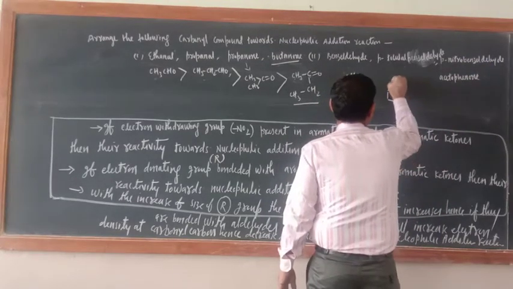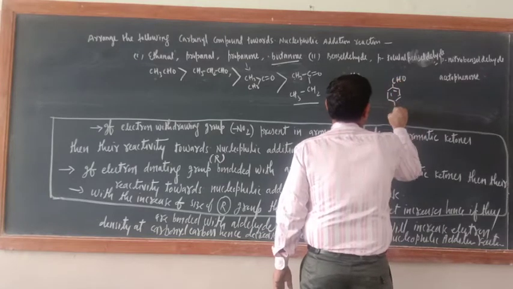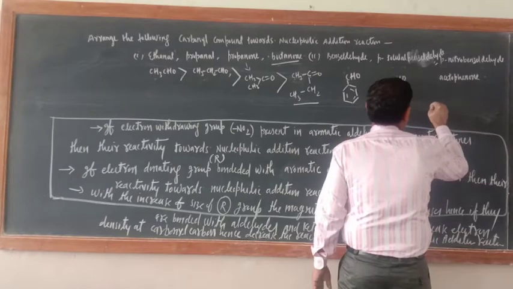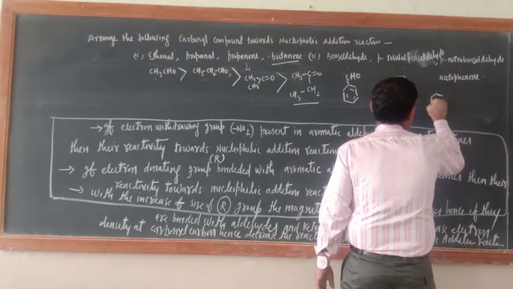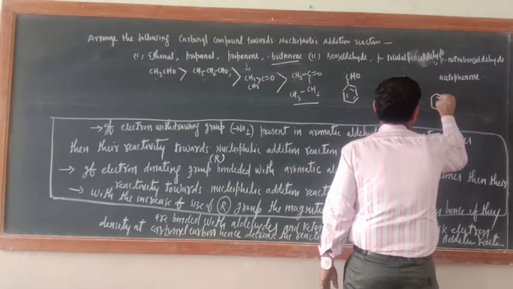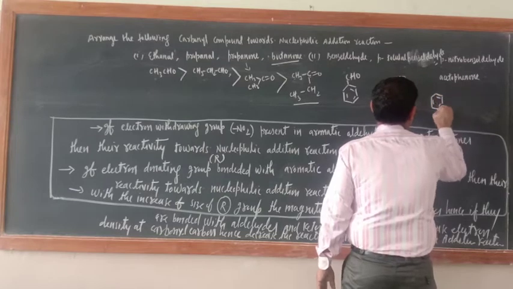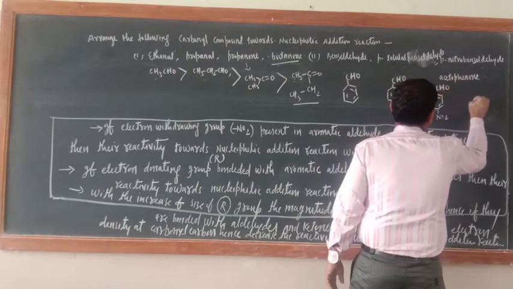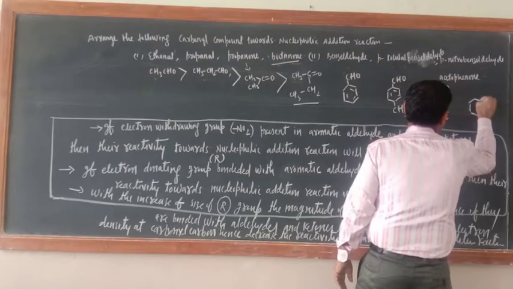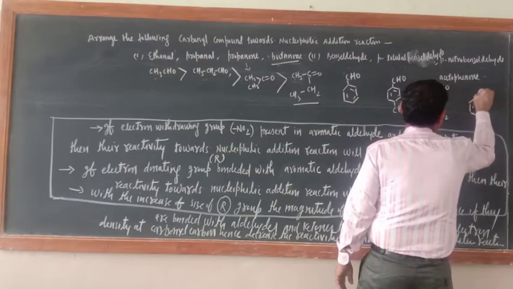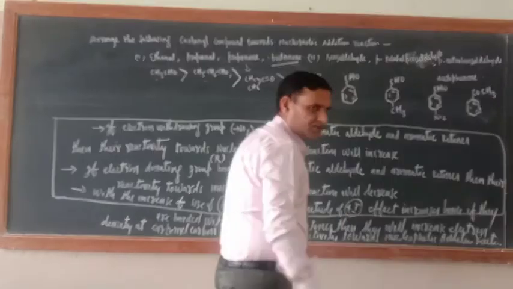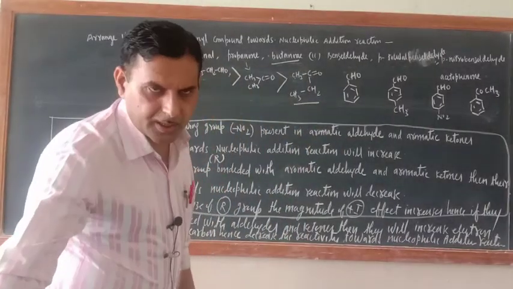First this one. This is CHO. Tolu means at para position CH3 group is there. Then para-nitrobenzaldehyde. So para position NO2 group, and here CHO group, and another one is acetophenone. So acetophenone is kind of alkyl aryl ketones. So this is the formula. Now you can arrange now.